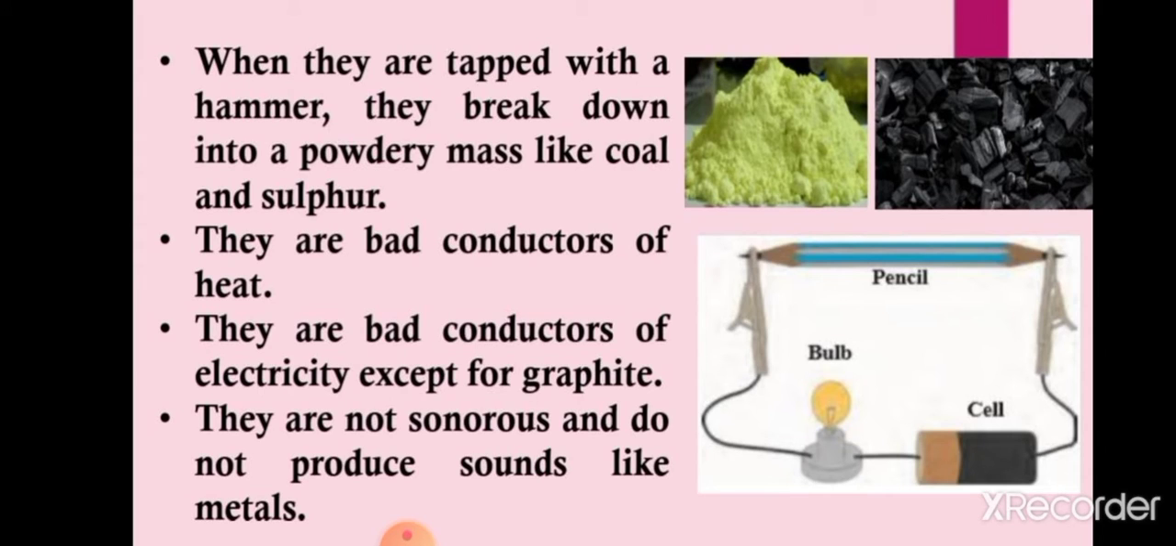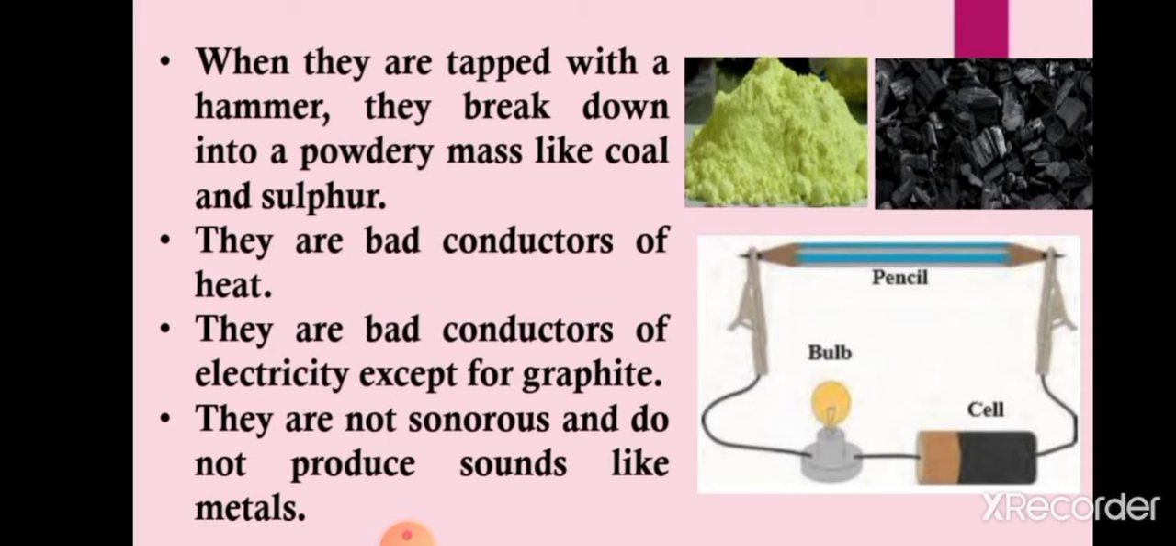Now, when they are tapped with a hammer, they break down into a powdery mass, like coal and sulfur. It means that non-metals are non-malleable. This property is also just opposite to metals, because we have studied that metals are malleable. When we hammer them, when we beat them, they convert into thin sheets. But here you can see, when we tap any non-metal with a hammer, it breaks down into a powdery mass.